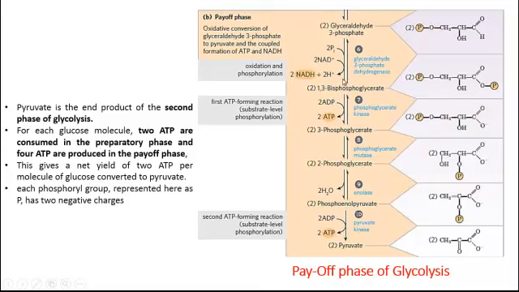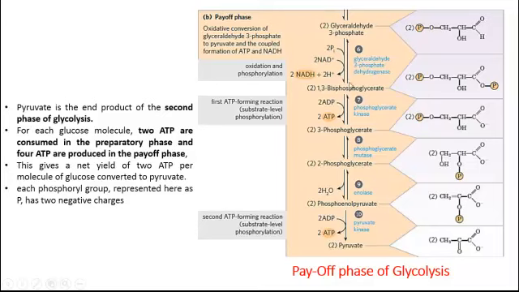1,3-bisphosphoglycerate. And you can see that during this step, 2 molecules of NAD are converted into 2 molecules of NADH, meaning NAD, which is an oxidizing agent, gets reduced to form NADH, and these 2 molecules of NADH serve to reserve the energy in the payoff phase.